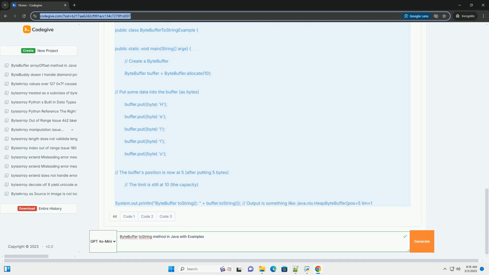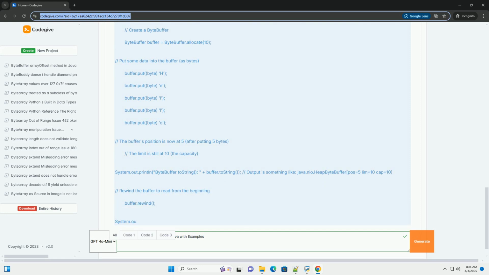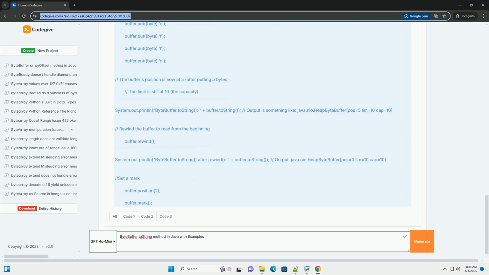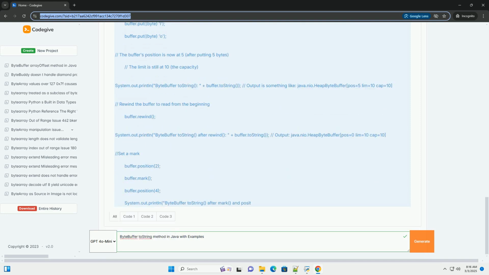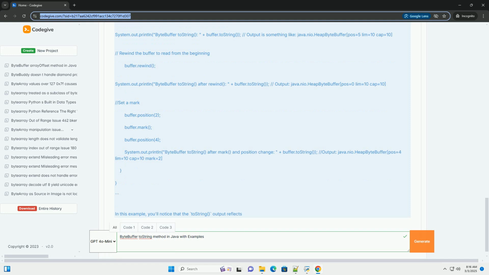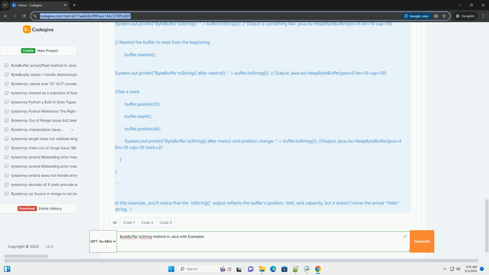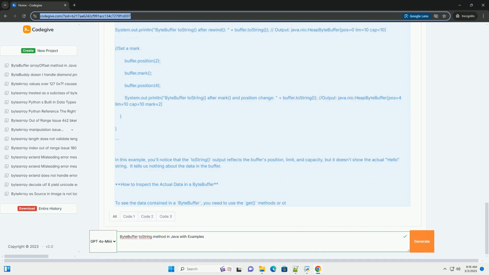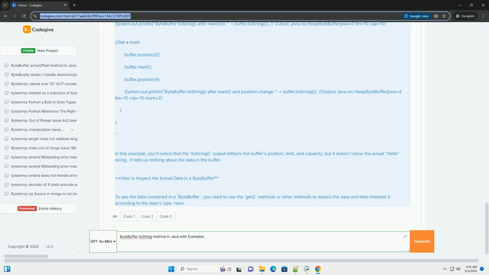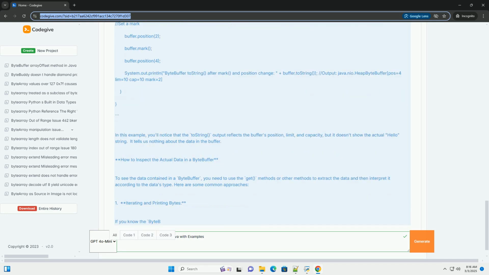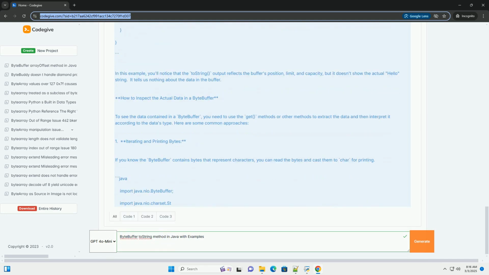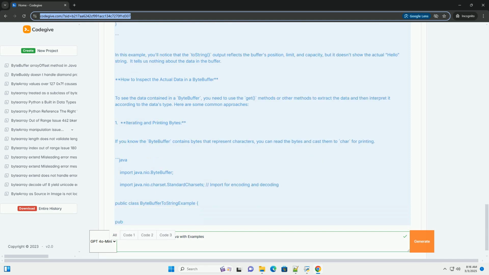Buffer attributes: the buffer's current position, limit, and capacity. pos equals X, the current position index in the buffer. This is where the next read or write operation will occur. lim equals Y, the limit. This is the index of the first element that should not be read or written. In essence, it defines the valid range within the buffer. cap equals Z, the capacity. This is the maximum number of elements the buffer can hold. It's fixed at the time of creation.